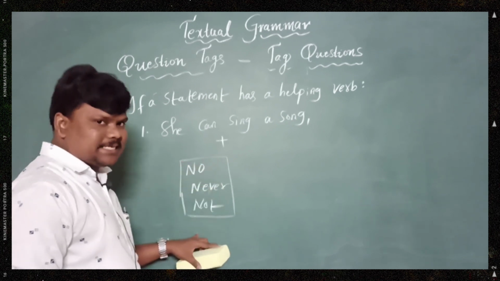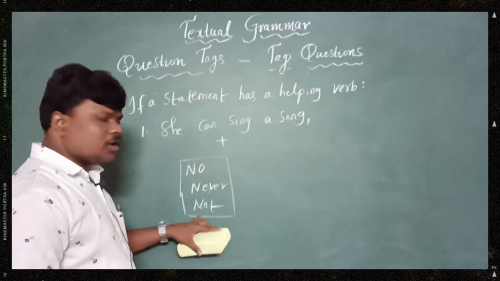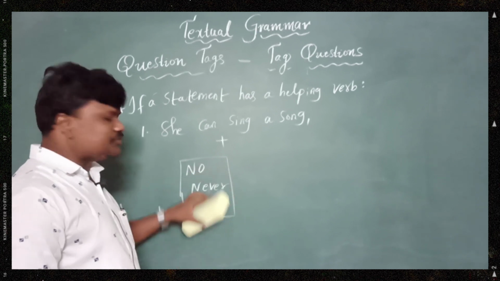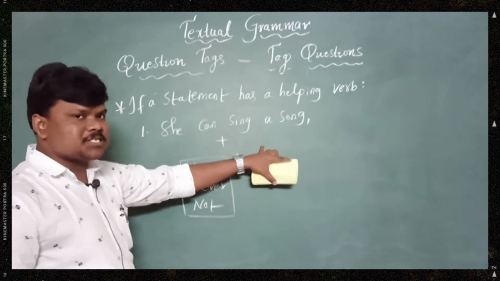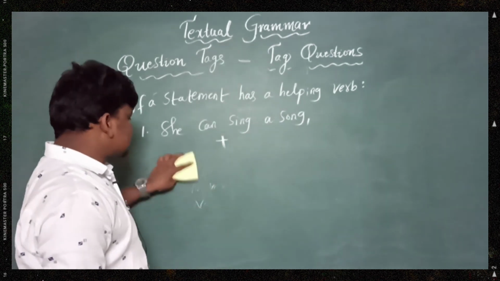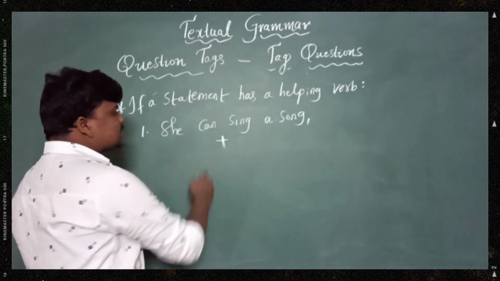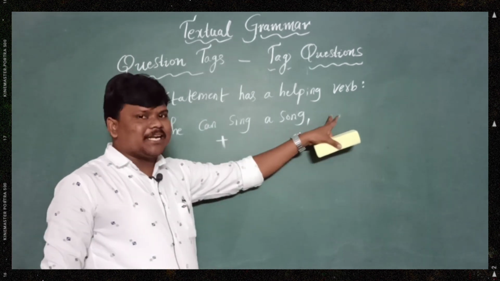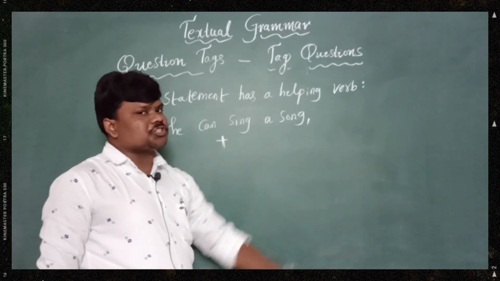These are negative words. If these three are not there, it is a positive statement, right? If a positive statement is there, we need to write a negative question tag.